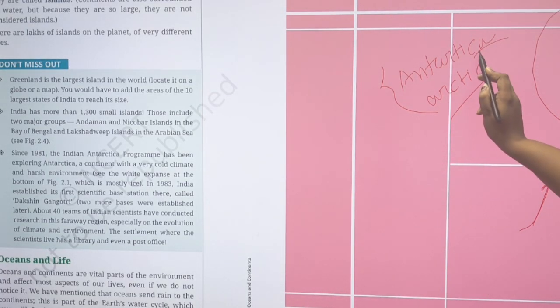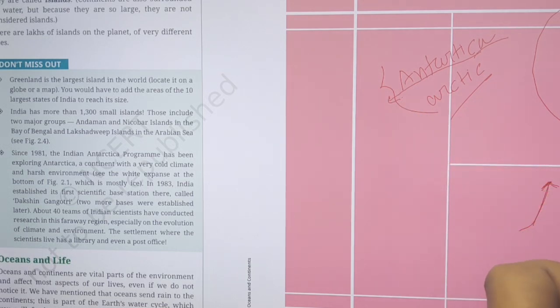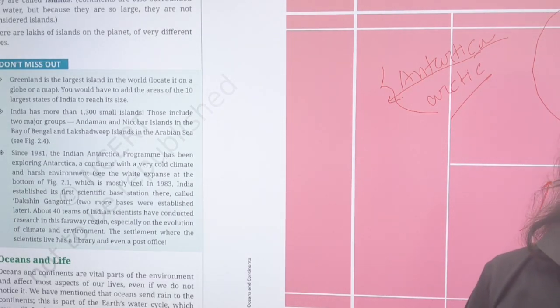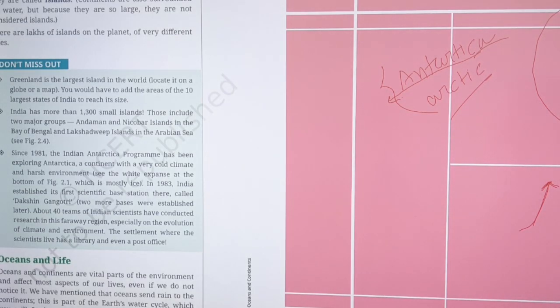And in Antarctica, there is a research station by India. Why a research station in Antarctica? They basically study the animals and plants on that part and how climatic changes are happening. And nowadays, countries are searching for new minerals in Antarctica.